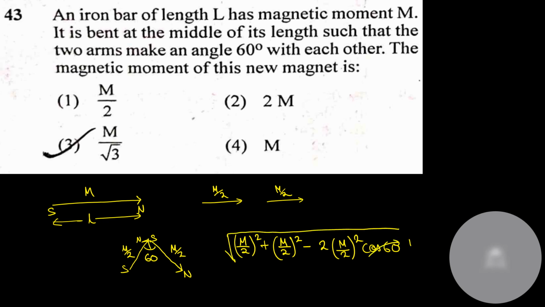Now cos 60 is 1 by 2. This 2 and this 2 get cancelled. So it would be root of (m by 2) whole square, which is m by 2. M by 2, option number 1.